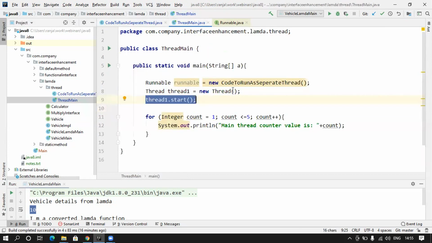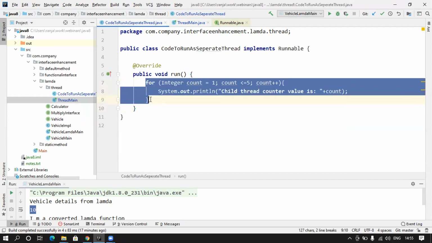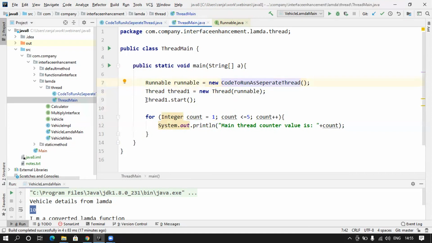So I have to pass this runnable. Don't forget to pass this runnable into the thread, otherwise it won't create a thread. So now the thread got created on this runnable interface, and the implementing code, this one, will get executed whenever the thread will start. So let's say if I wanted to do something else as well in parallel.